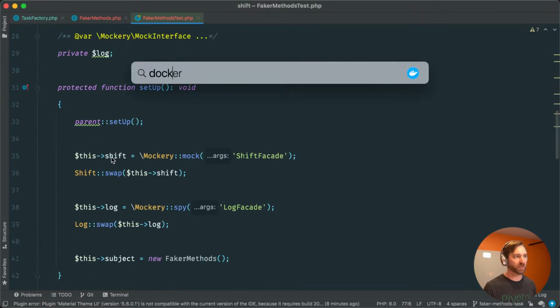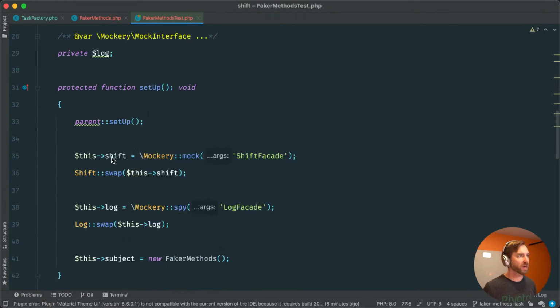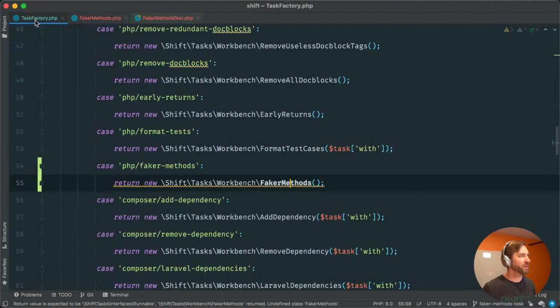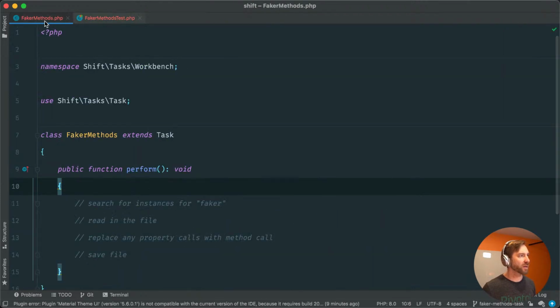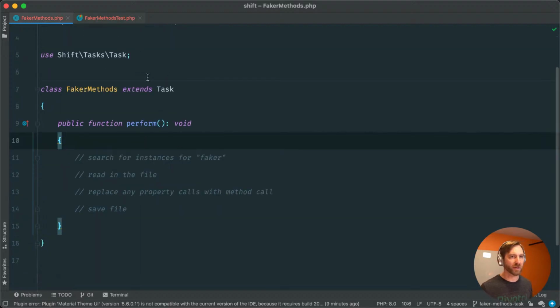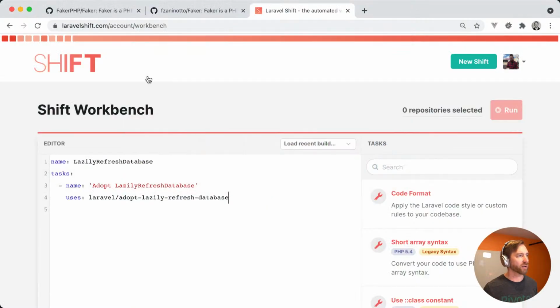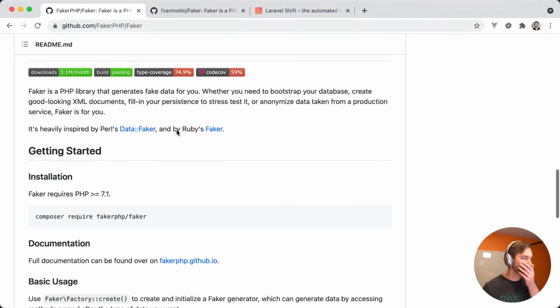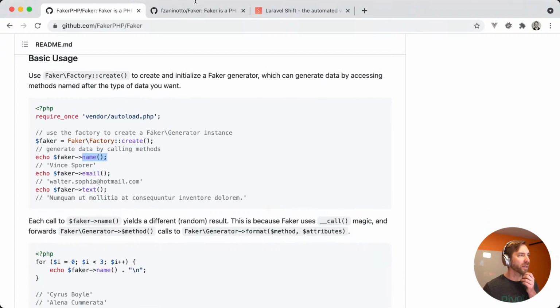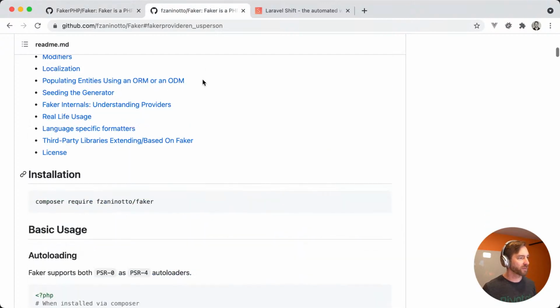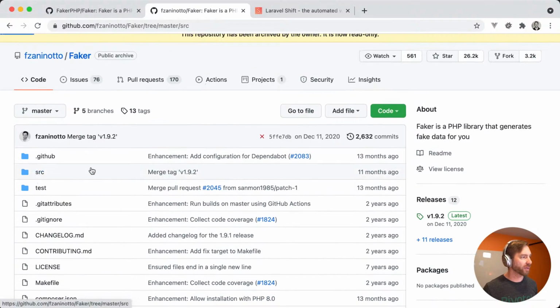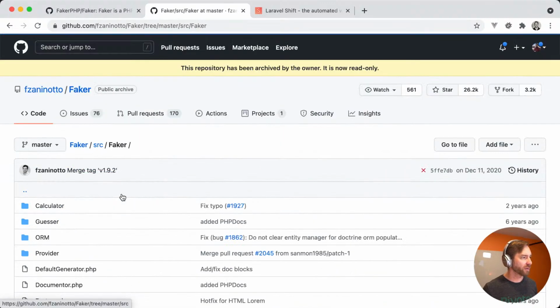And I'm going to have to fire up Docker to run these. So let's let the old Docker spin up real fast, and let's go ahead and bring these back to life here. So I'm going to run the tests. We'll see where we land. And while Docker's firing up, we're going to need a reference to all the properties that faker could have.